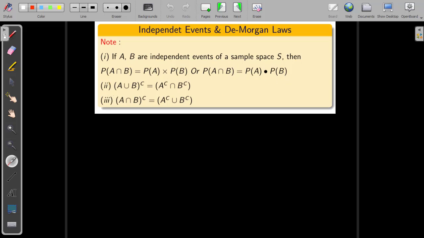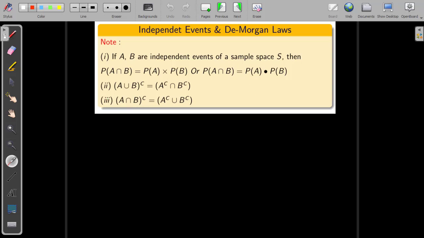Let us talk about the second point. This is called De Morgan's first law. There are two De Morgan laws. This is the first law: A union B whole complement is equal to A complement intersection B complement. As you know, B complement means sample space minus B. The area which belongs to S but not B is called B complement.